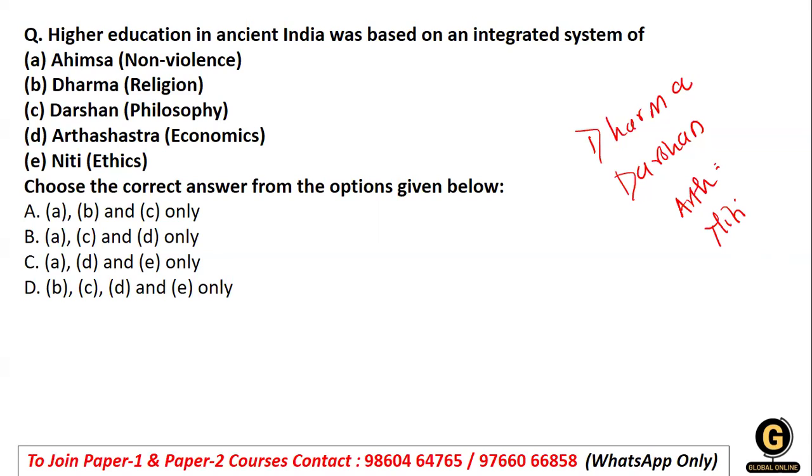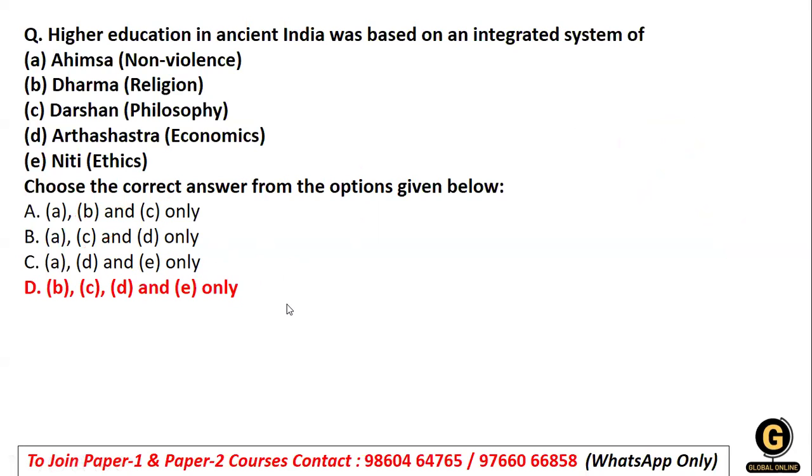For example, yes, you should know a little bit of the base also, but if you look at the question, non-violence, ahimsa, was never accepted as one of the integrated systems in any education, whether ancient, modern, or medieval. So if you straight away eliminate A, which is given in all the options, you will still get the right answer. But you have to think very quickly and alertly to ensure that ahimsa, that is non-violence, definitely will not be a part of your higher education system. Coming to the next, option number D is your right answer.